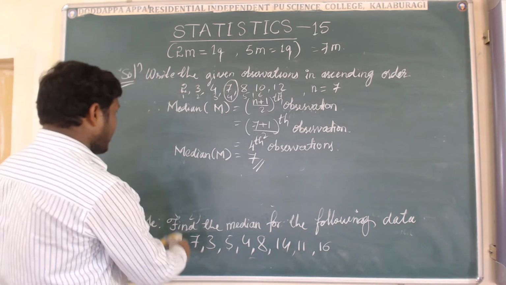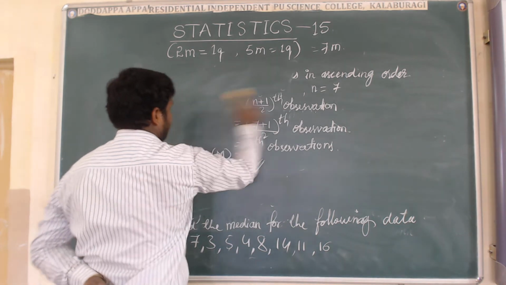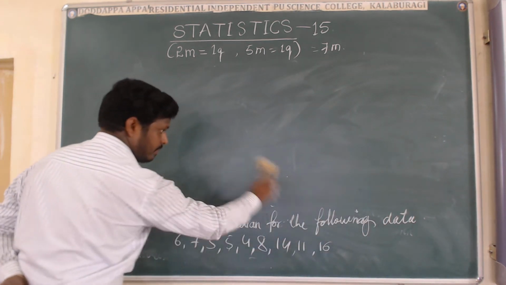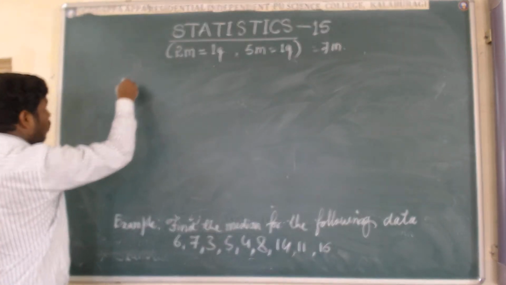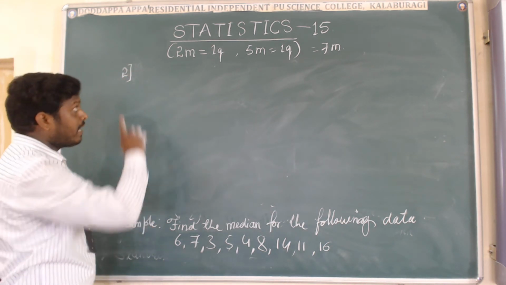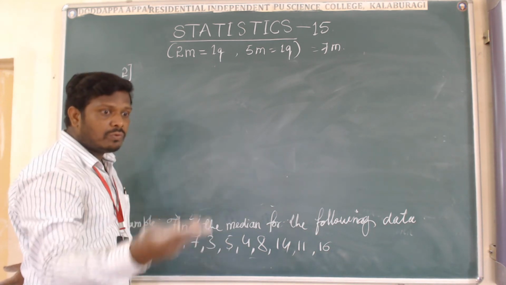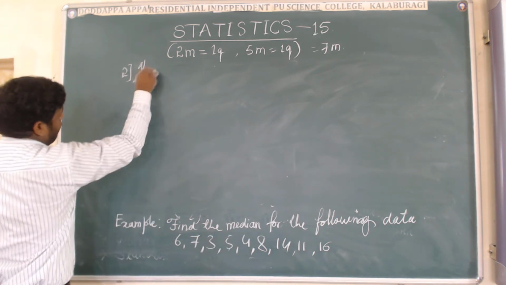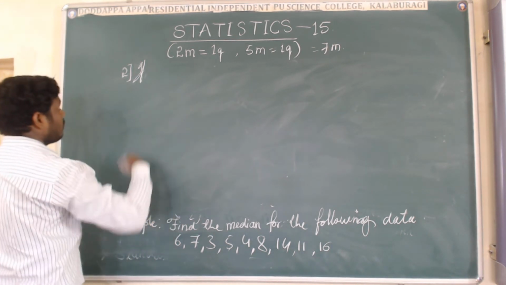Okay, let us come to the second point in median. For the second point, we have 2 rules for finding the median. If the given data are in even form, then how do we find the median of the given observations? First I will write in words, then I will go with the formula and one example.